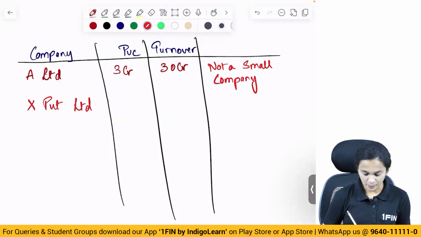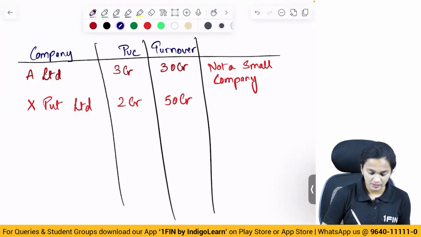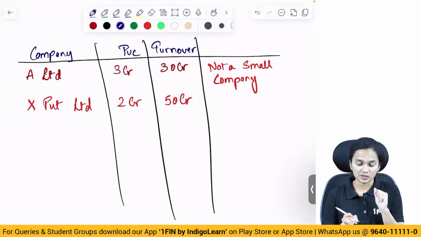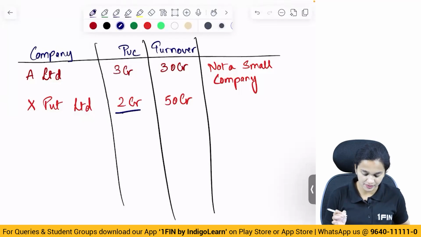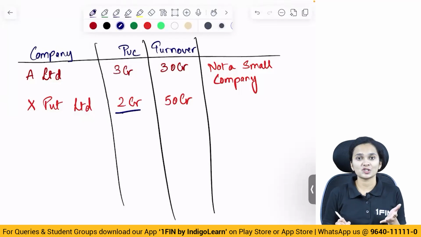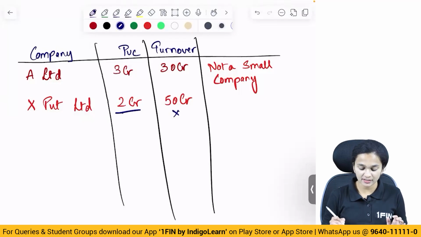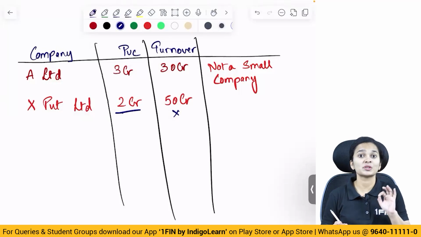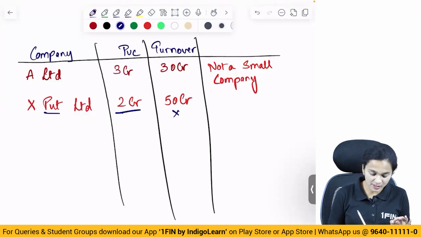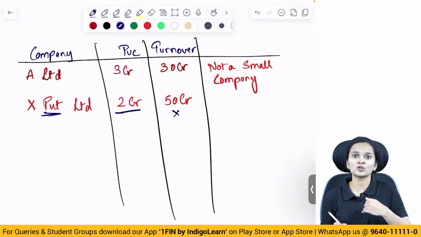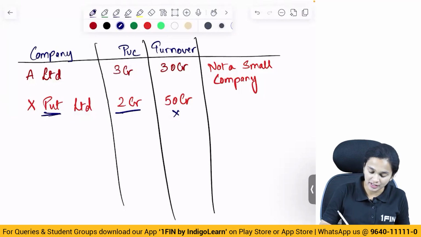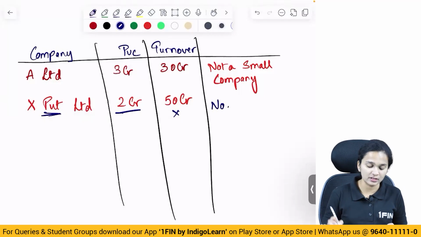Let's say the paid up share capital is 2 crores, turnover is 50 crores. The conditions are AND conditions. Is the paid up share capital condition satisfied? Yes, it is satisfied. Is the turnover condition satisfied? No, it is greater than 40 crores. So in this situation, can we say X Private Limited is a small company? It is a private company, so yes, we go on to check the threshold limits. So again, no, it is not a small company.